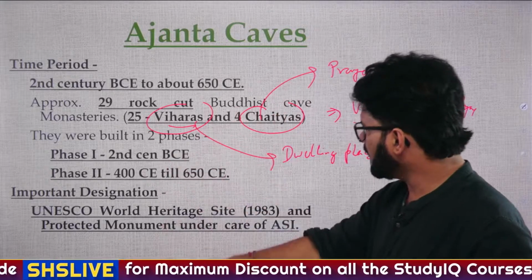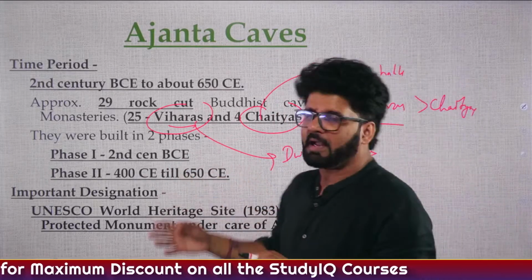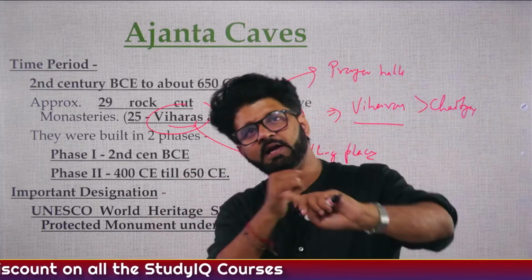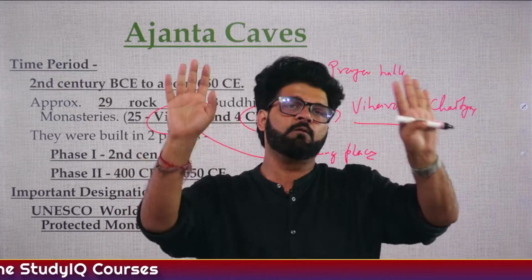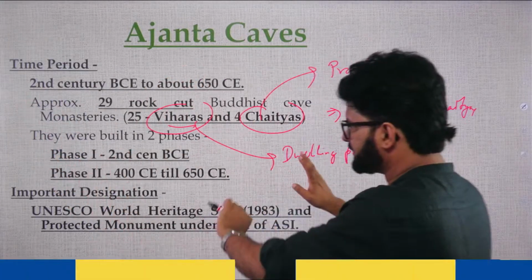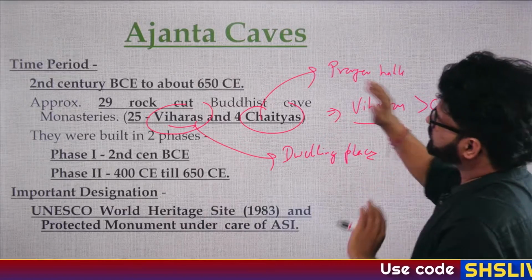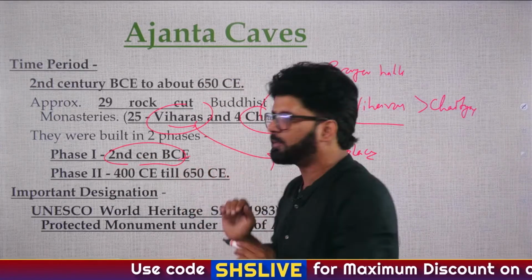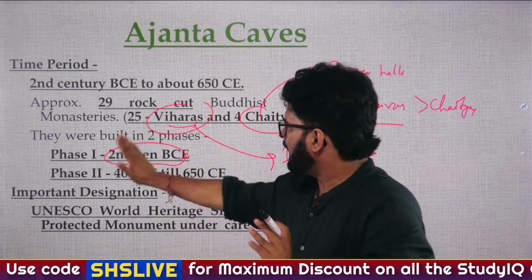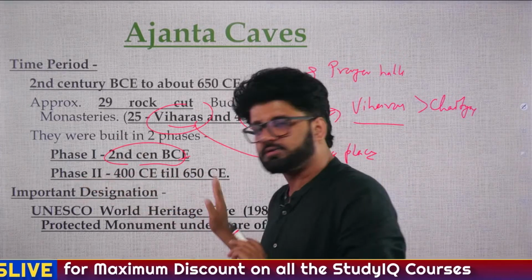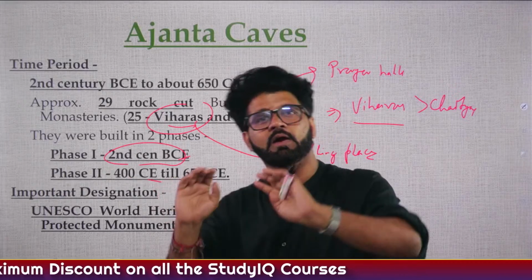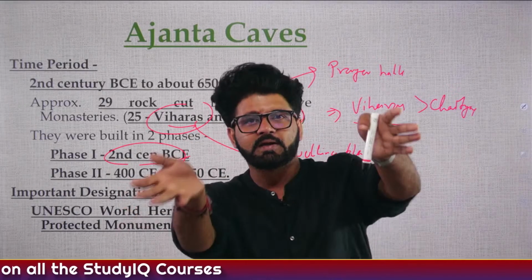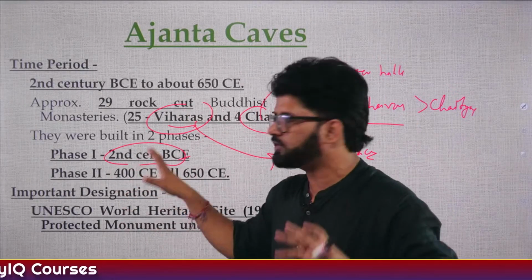Cool. And then it is a UNESCO World Heritage Site. Anything which comes under UNESCO World Heritage Site, we have to keep in mind. We have already talked about Hoysalas, the 42nd UNESCO World Heritage Site. It was made in phase 1, 2nd century BC, when the Satavahanas were making it. They made around 24-25 caves. Second phase, 400 CE, when the Vakatakas were making it. That is Harisena of the Vatsagulma branch, he was making it. Fine.